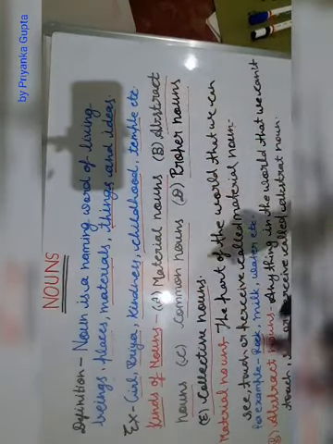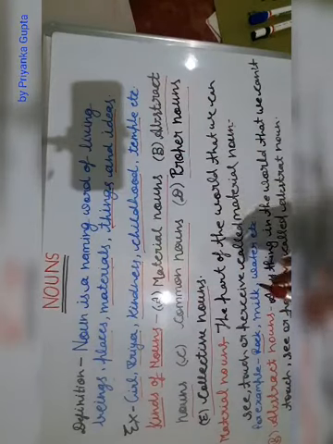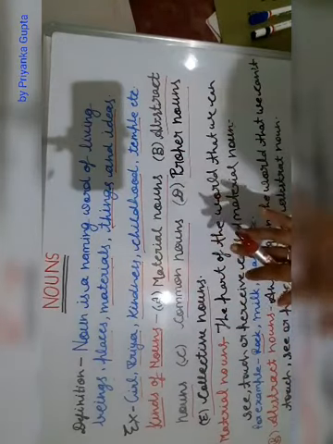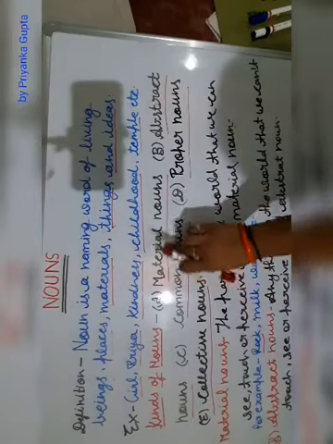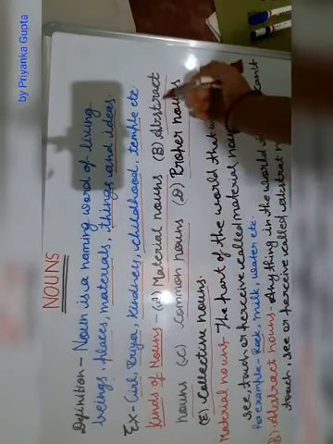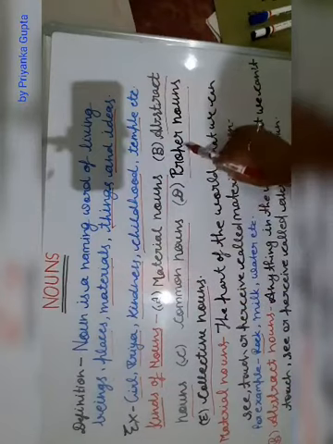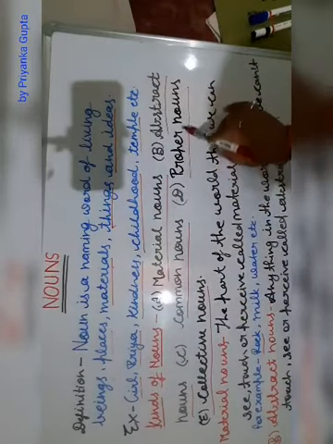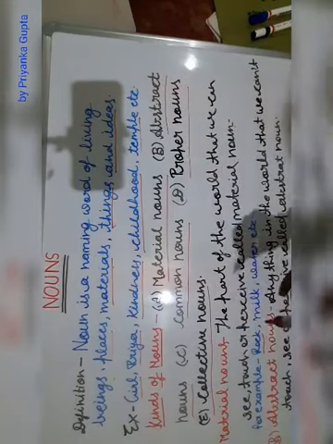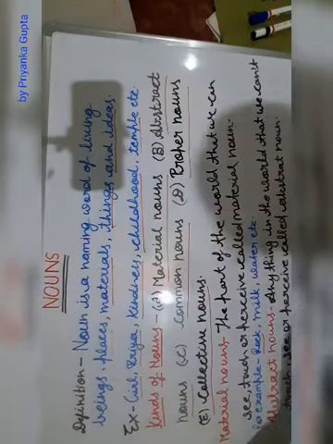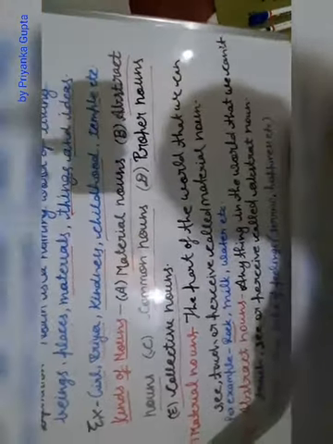And now come to the kinds of nouns. There are 5 kinds of nouns. First is material nouns. Second is abstract nouns. Next one is common nouns. Next is proper nouns. And last one is collective nouns. And students, we will discuss in detail about every noun. So let's start with material nouns.